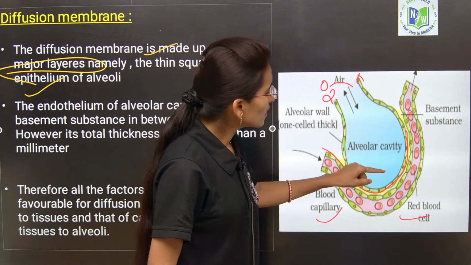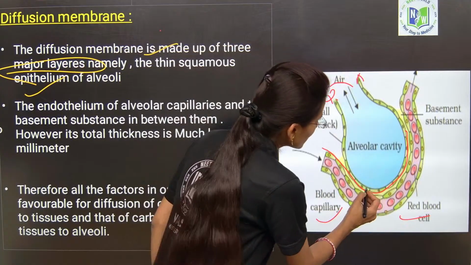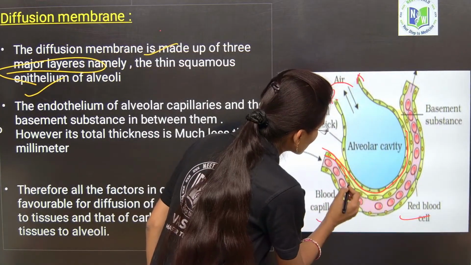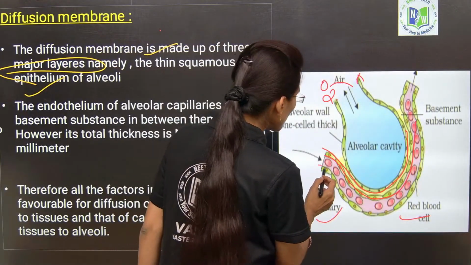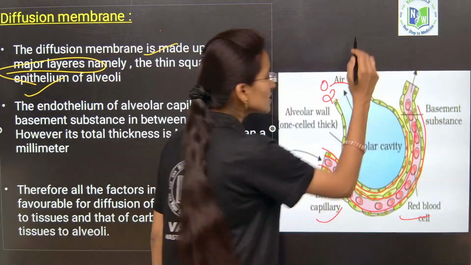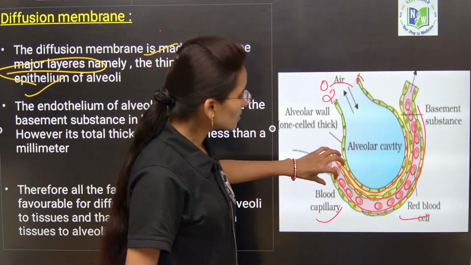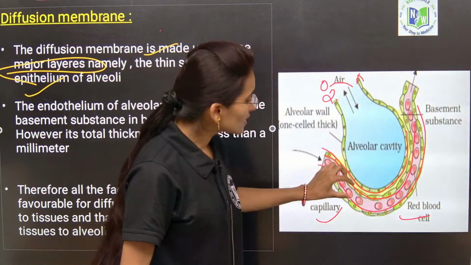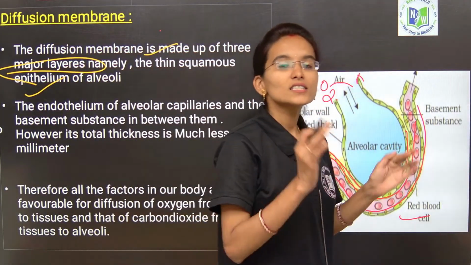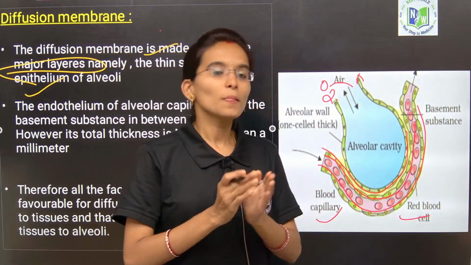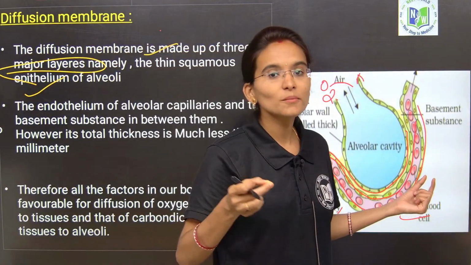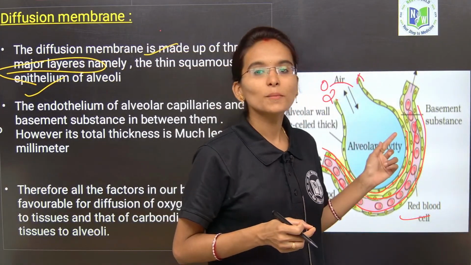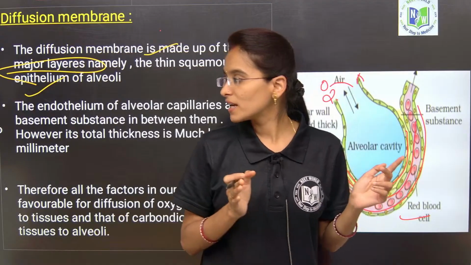And next, here, this is called the blood vessels. What are these called, my dear students? These are called blood capillaries. Blood flows inside the capillaries, and these blood capillaries are surrounded internally by the endothelium, internally it is lined by the endothelium, and externally it is covered by the basement membrane, isn't it?